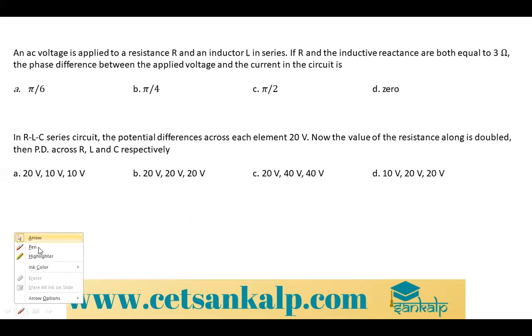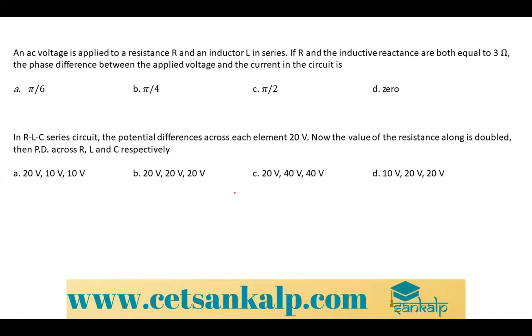An alternating voltage is applied to a resistance R and an inductor L in series. If R and the inductive reactance are both equal to 3 ohm, the phase difference between the applied voltage and the current in the circuit is, okay.